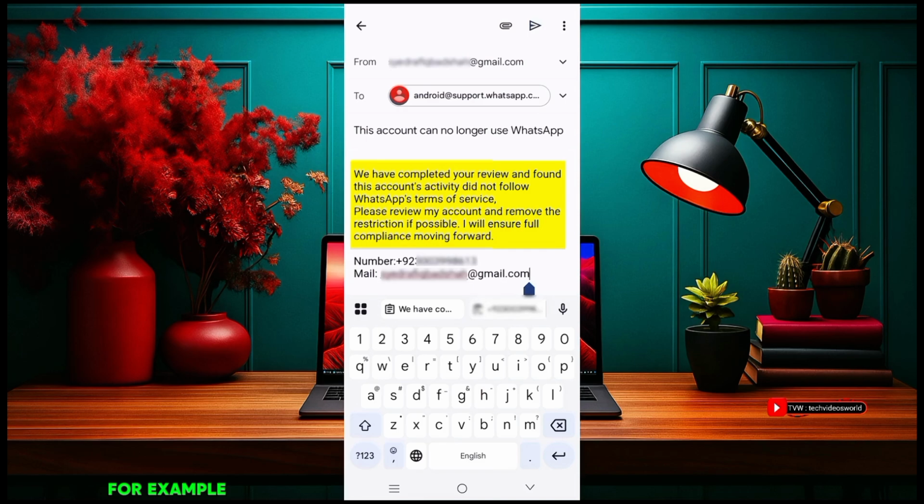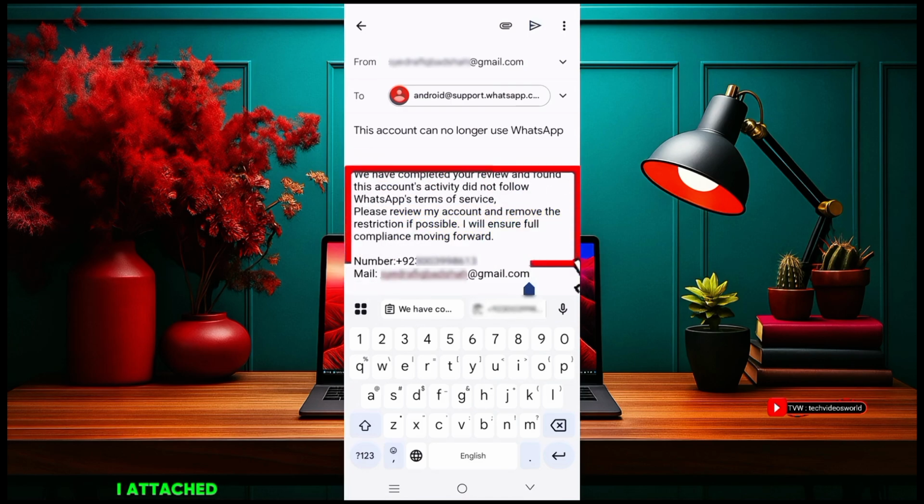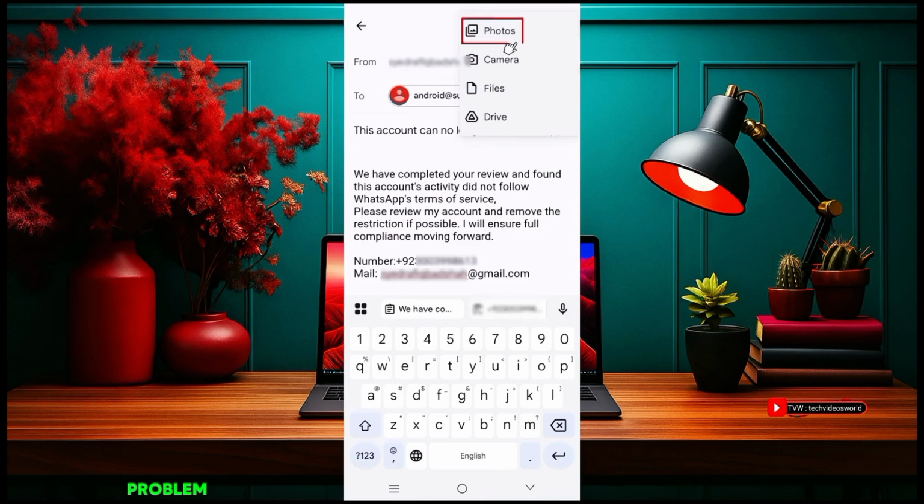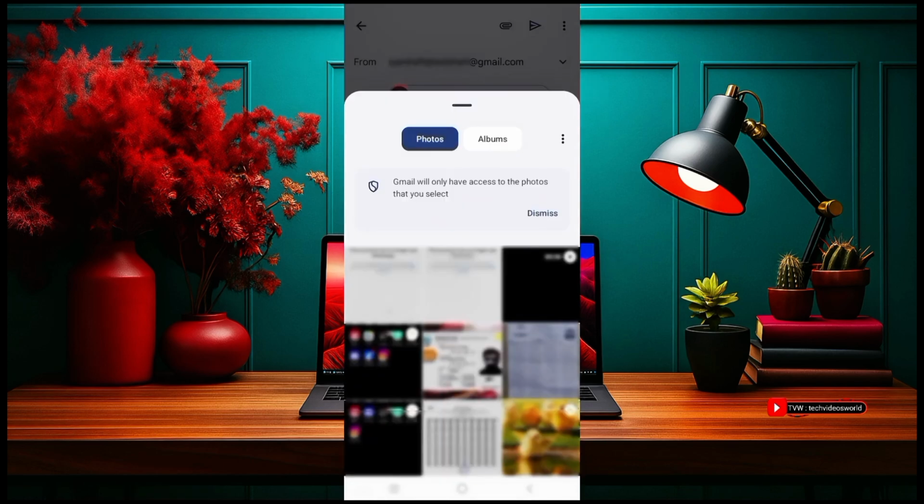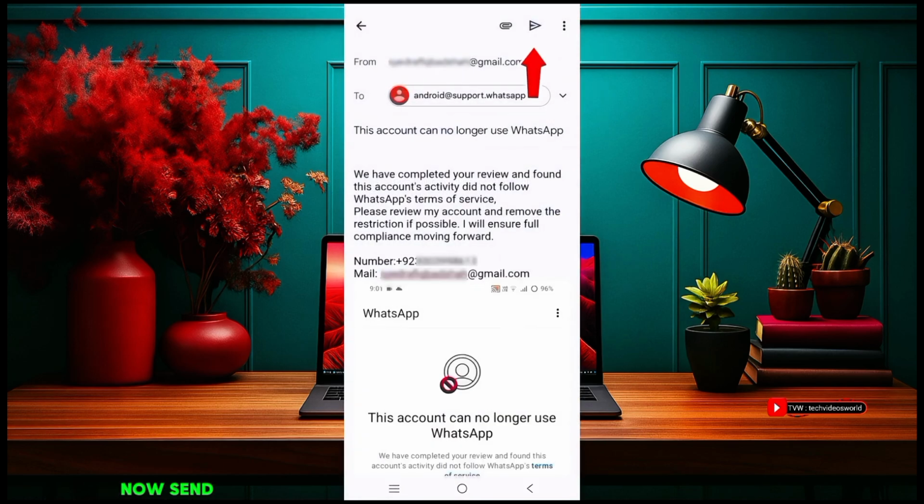For example, "We have completed your review and found this account's activity did not follow WhatsApp's terms of service. Please review my account and remove the restriction if possible. I will ensure full compliance moving forward." I attached this appeal and description; you can copy it from the description. After that click on here and attach the problem screenshot. Now send this appeal.